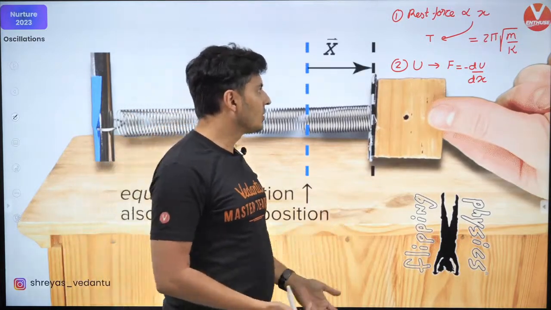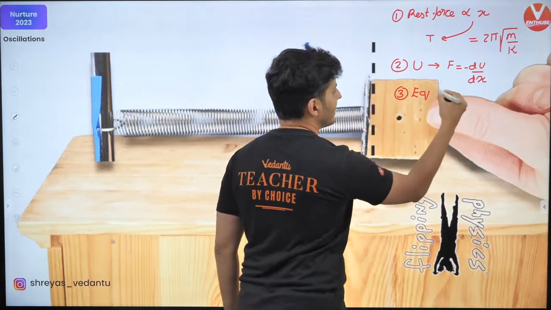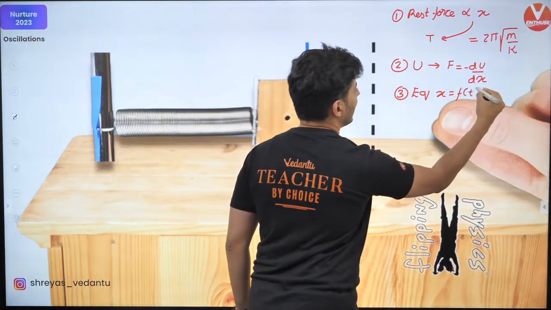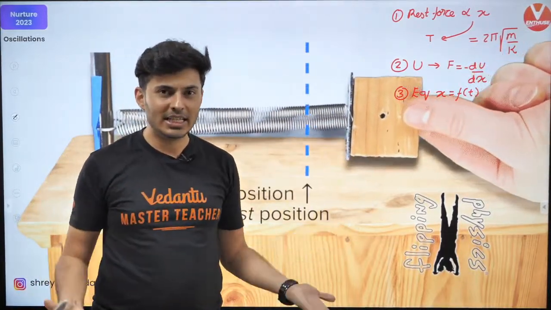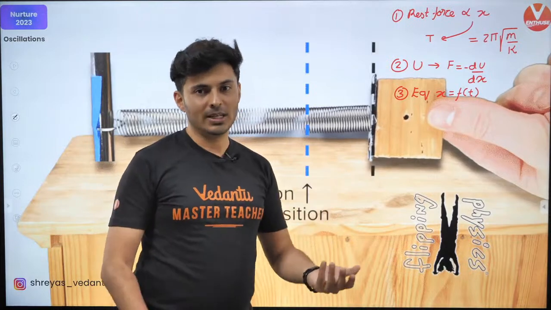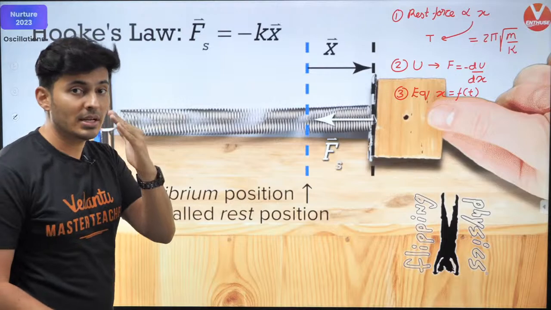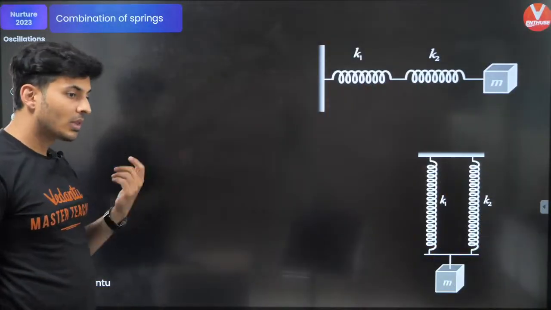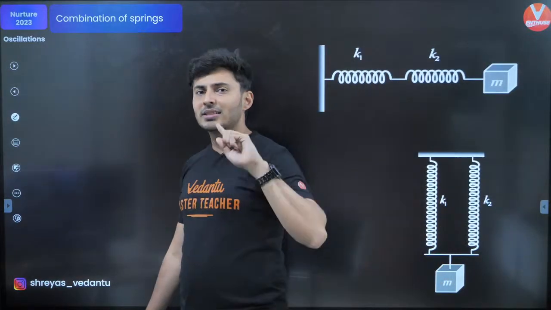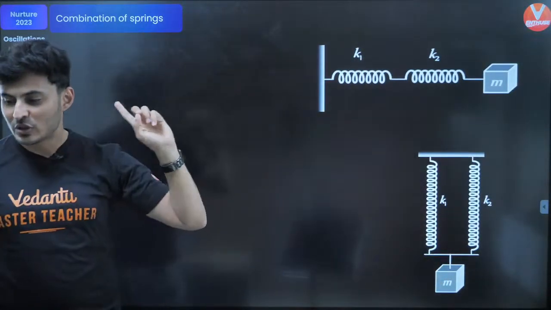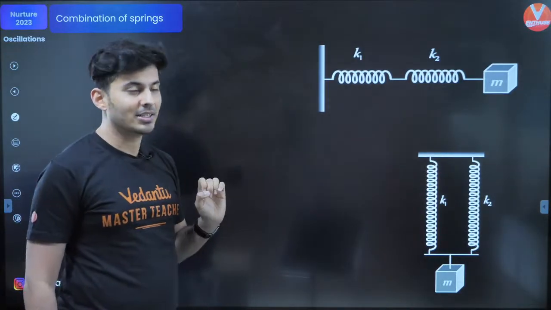That's it. Also remember, the third way is via equations. So via equation, x as a function of time. If x is A sin(omega t plus phi), you can find out omega, you can find time period, you can find frequency, all of that. So these are some different ways via which you can find the time period of SHM. Keep this in mind. There are some problems where you might not be able to find it directly because the springs are in a combination.